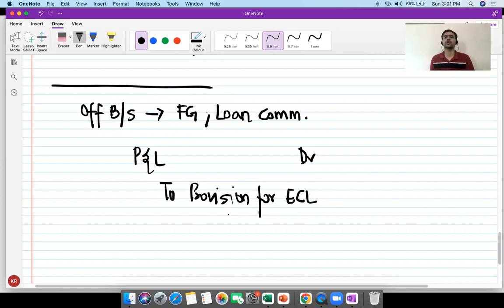Only difference is you do not have an asset, all right? You do not have an asset in case of off-balance sheet. In case of on-balance sheet exposures, you had a loan amount, and you reduced ECL from the loan amount. Over here, you do not have the loan amount itself. You have directly recognized provision for ECL. So what are you going to do? This is going to be shown as a liability. If you are recognizing any ECL with respect to off-balance sheet exposures, you are going to recognize it as a liability. It is not a contra asset account. Whereas if it is against an on-balance sheet exposure, it is going to be a contra asset account.